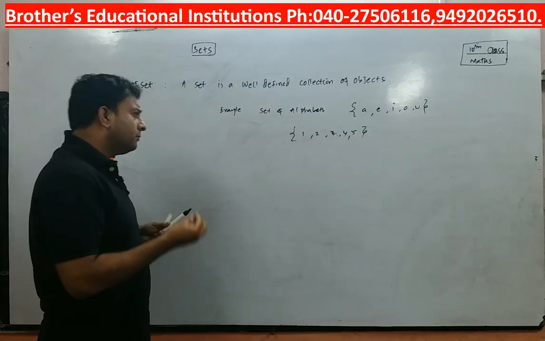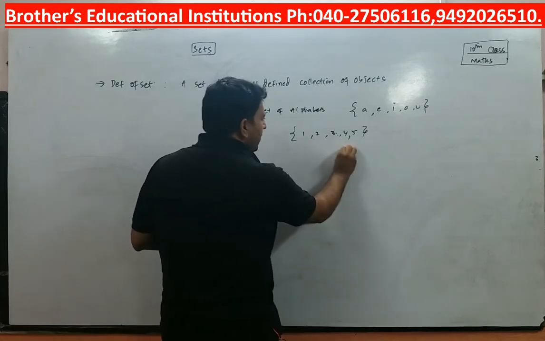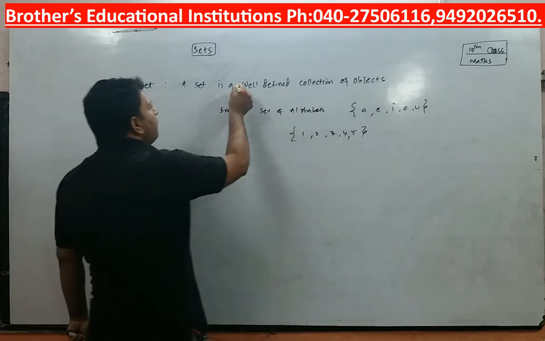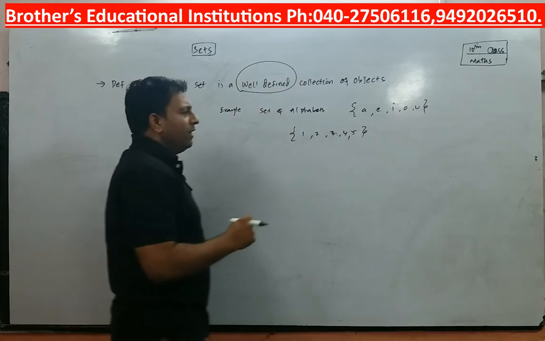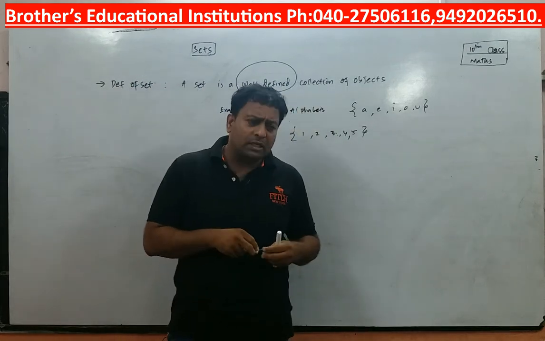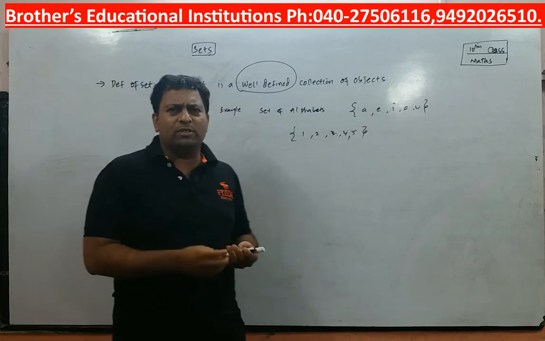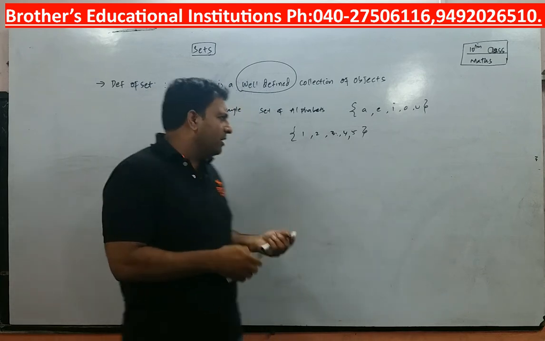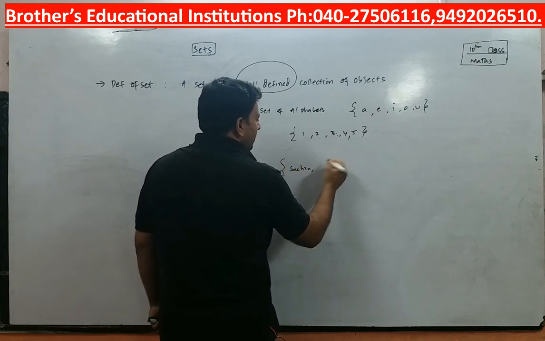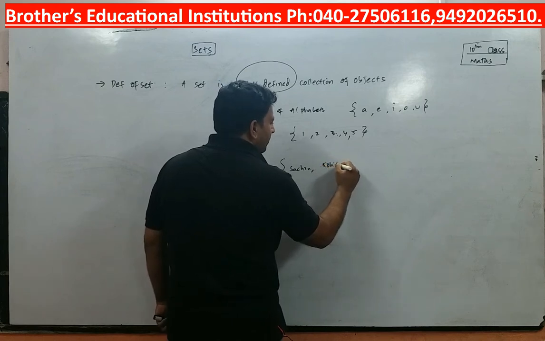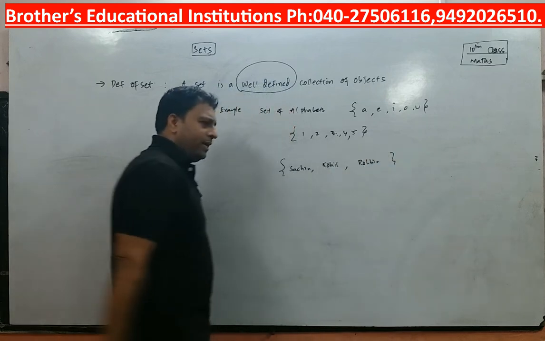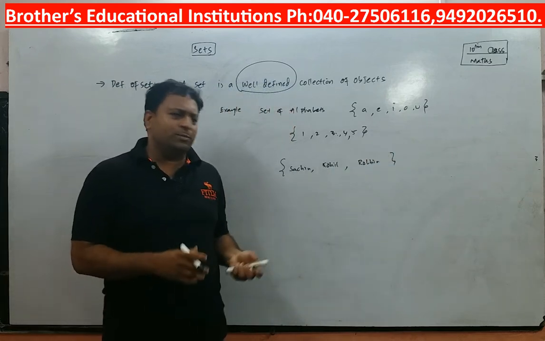So like that, I need to have one property. In this case they were numbers, in this case they were vowels. So a well-defined collection of objects is very important. Now again, I am stressing on this well-defined. If I ask you for a set of batsmen in India, I will say Sachin Tendulkar, and then Kohli, and Robin Uthappa. I can write these names, so set of cricketers or set of batsmen I can write.